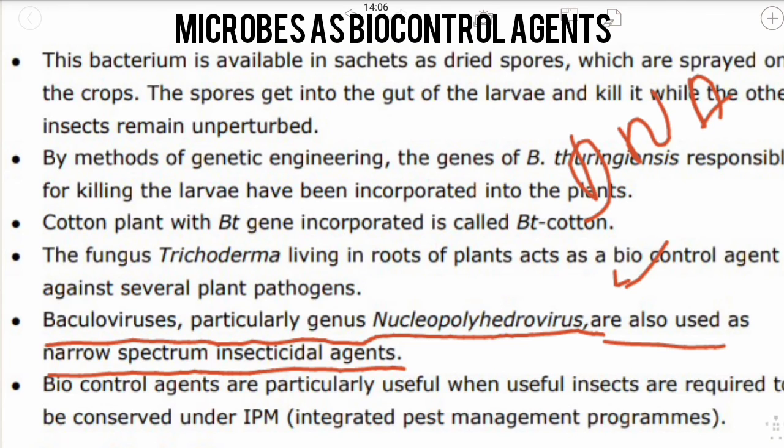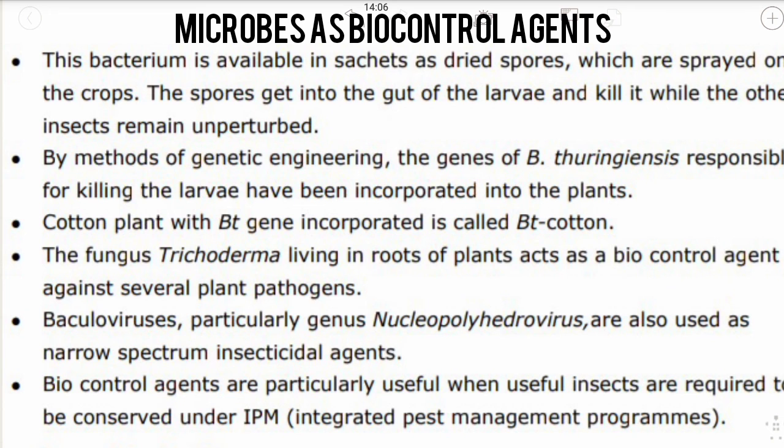It has double stranded DNA, and it has narrow spectrum insecticidal properties. They are mainly used as biocontrol agents as they kill insects as well as arthropods, which is really necessary.